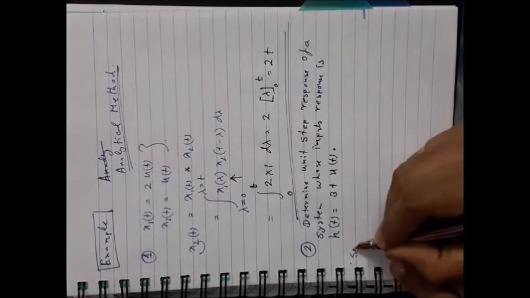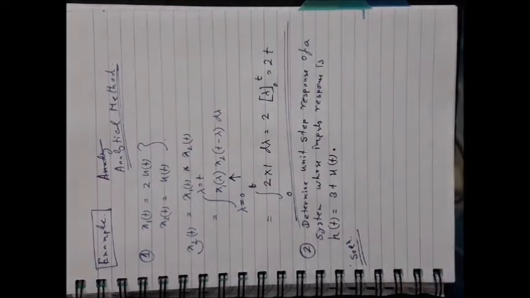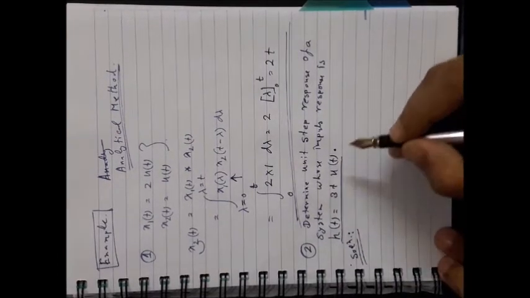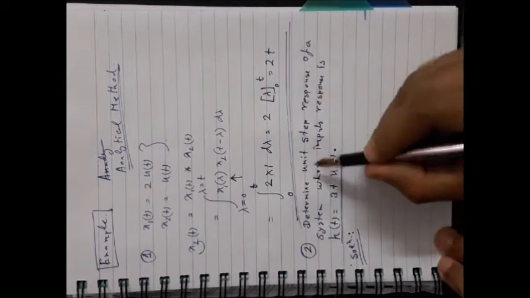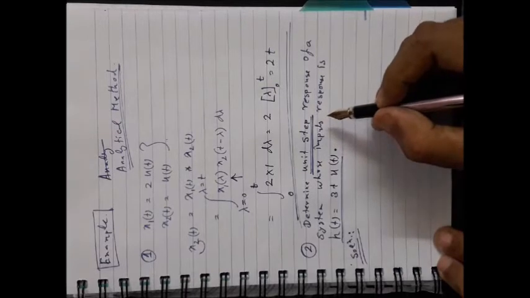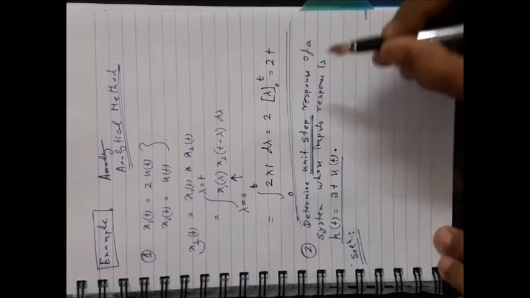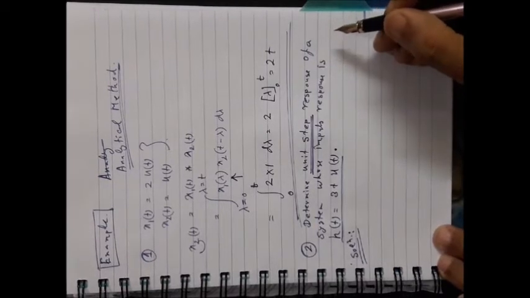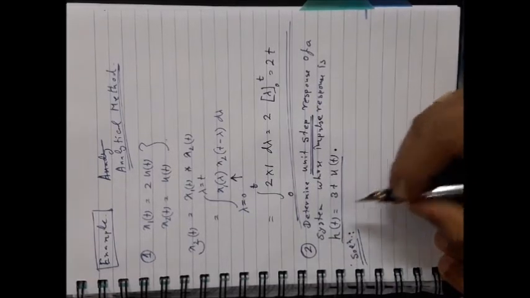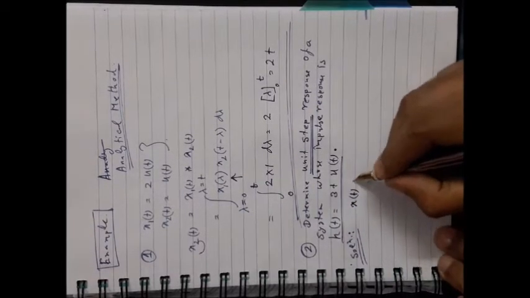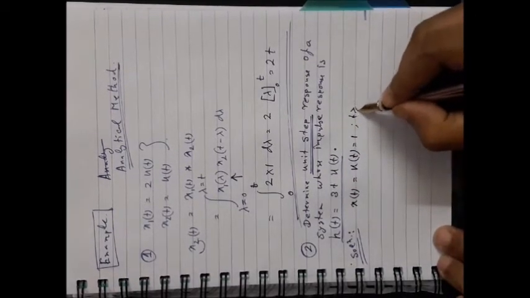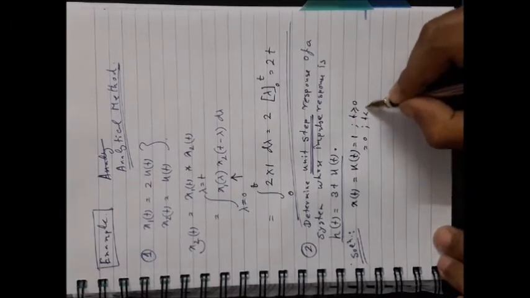Now what does it mean by this problem? You have to find out the unit step response, and the system impulse response is given to you. That means your input signal should be a unit step signal, for which you have to find the output or the response. So your input signal x(t) is u(t), equal to 1 for t greater or equal to 0 and 0 for t less than 0.